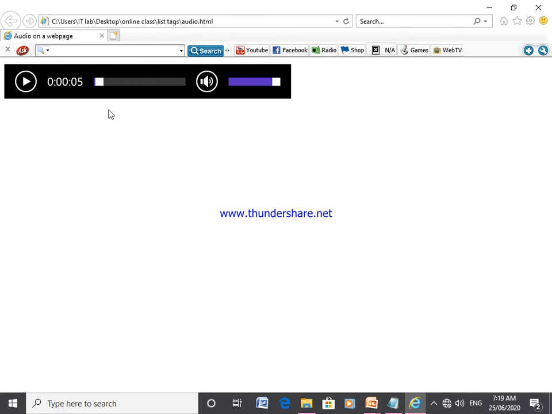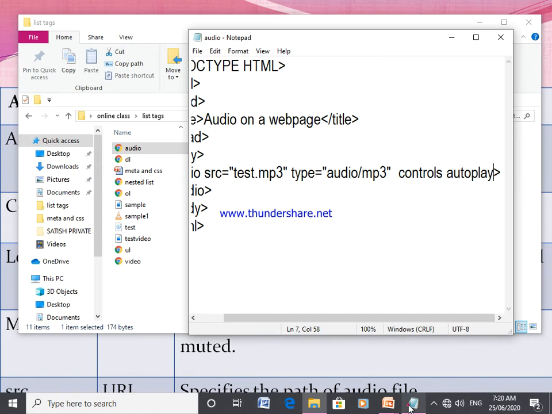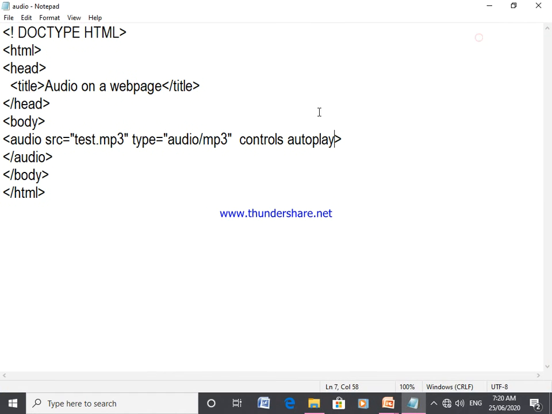plays. I had not clicked on the play button. Again you can refresh it, and automatically the song will play. So some attributes are browser dependent, and because of that, some work only with a specific browser. That is the concept of cross browser testing. Okay, so that is the concept of the audio tag.